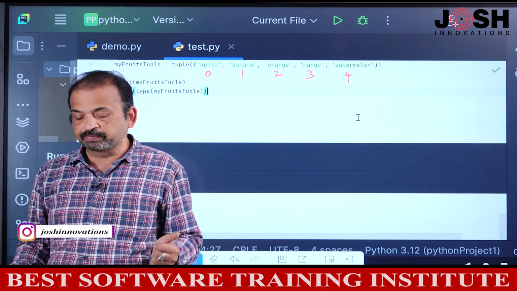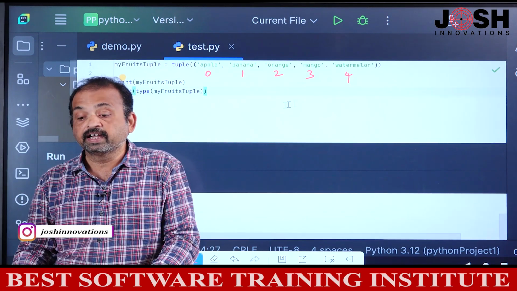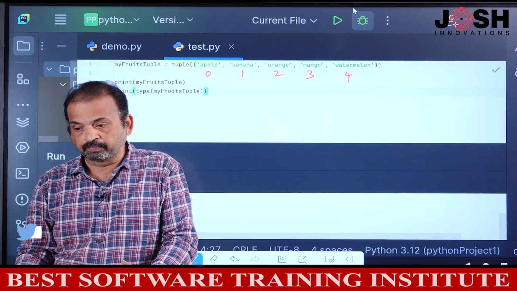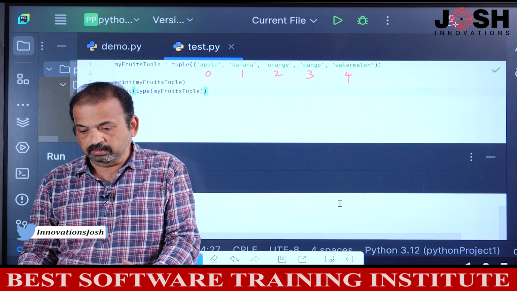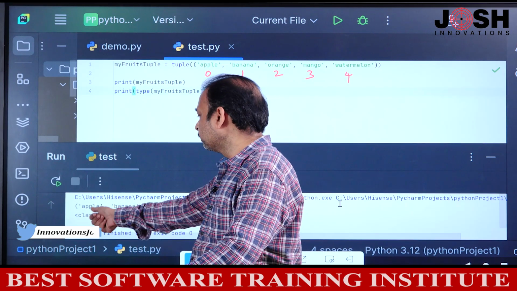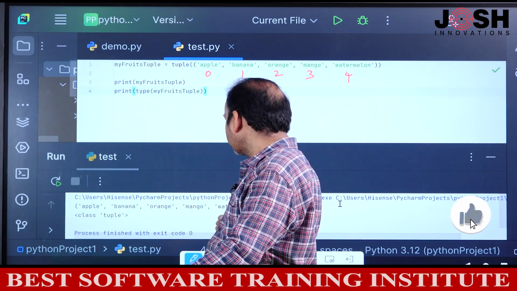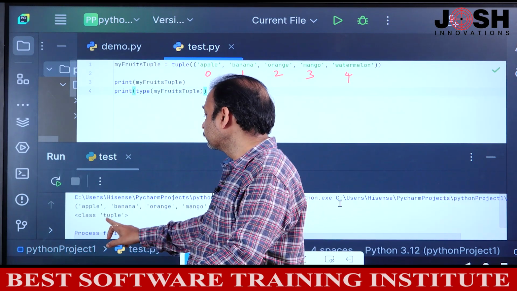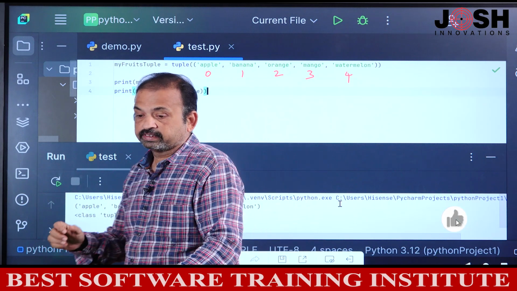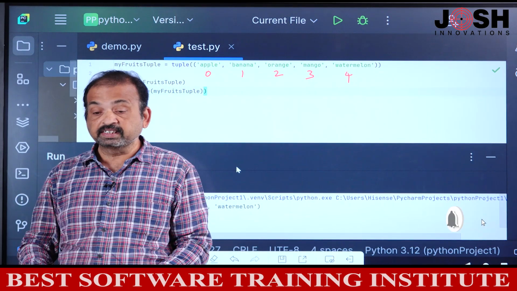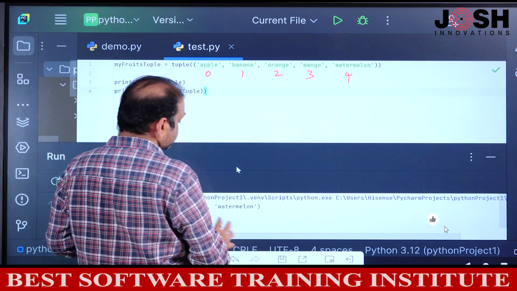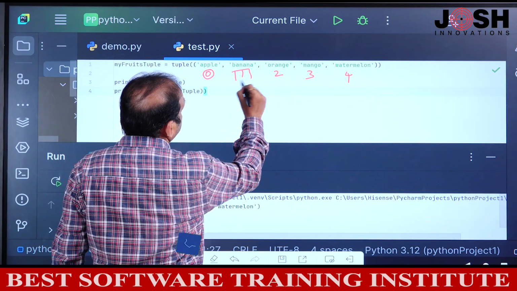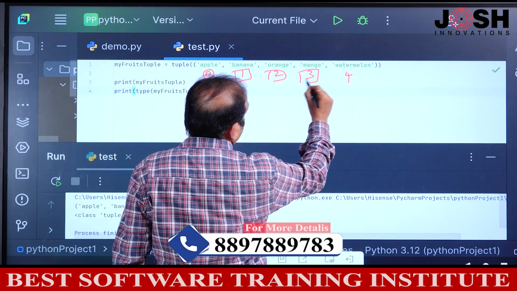First it prints in line number 3 the tuple contents, and in the next line number 4 it prints the type of my fruits tuple. See, it is printing the contents apple, banana, orange, mango, watermelon, and also the type of my fruits tuple. The type is what? Tuple, right. So, this maintains index numbers. See here, the apple index number is 0, banana is 1, 2, 3 and 4.